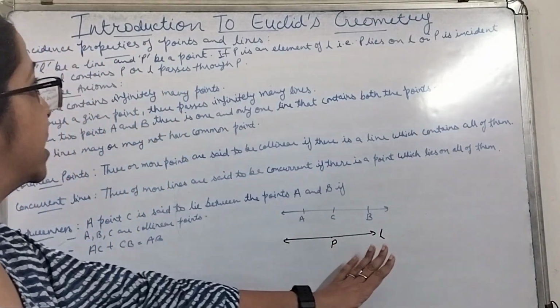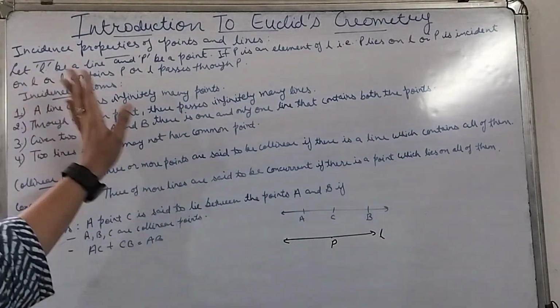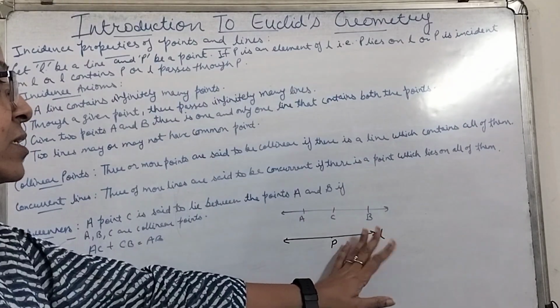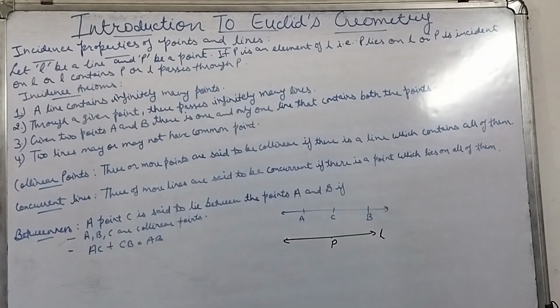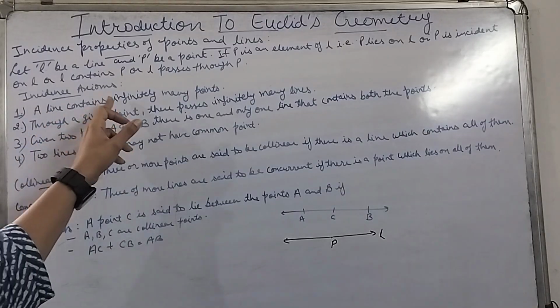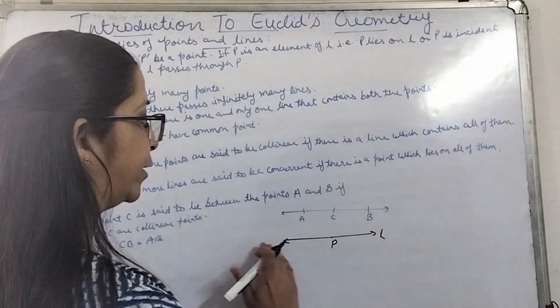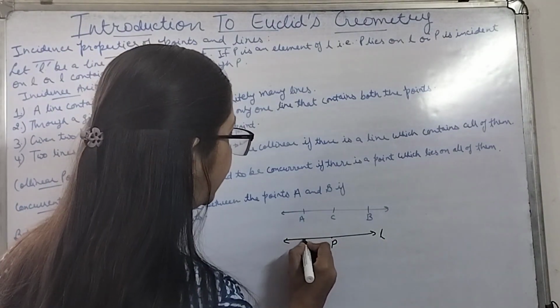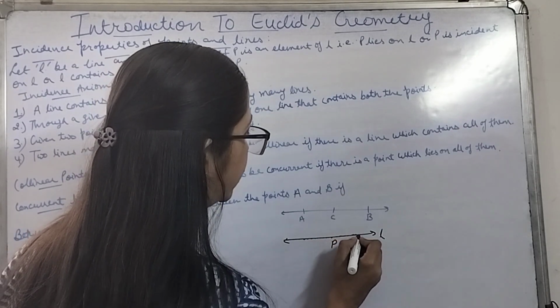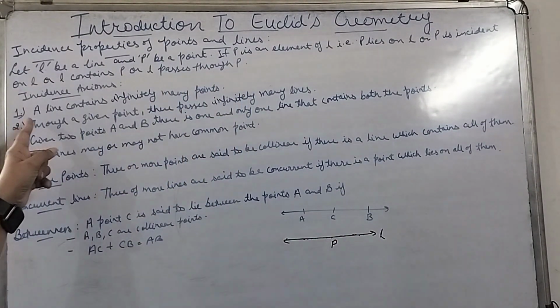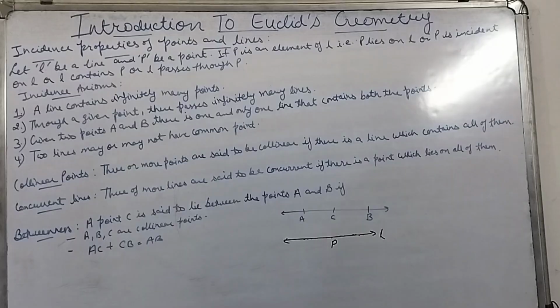If any of these conditions are there, then we say that point P is incident on line L. So what the incidence axiom says is that a line contains infinitely many points. If we are talking about a line, infinitely many points are there on this line. So a line contains infinitely many points.